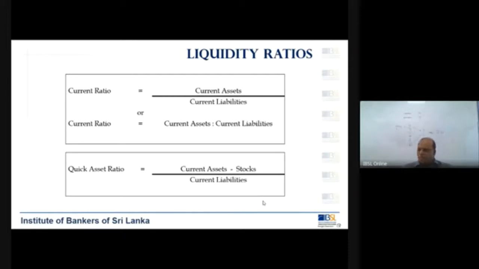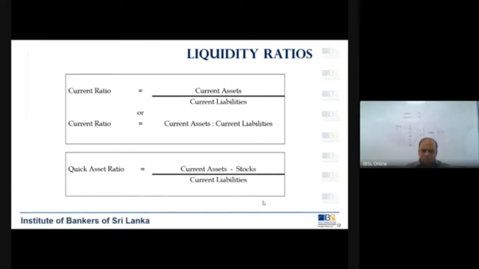For banks, they don't calculate the current ratio and quick asset ratio. They calculate something called liquid asset ratio, or another ratio called LCR. Those are different kinds of ratios that the banks use.